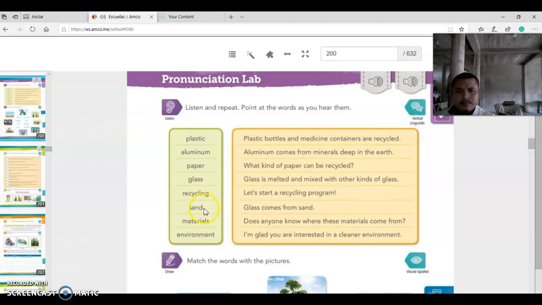Sand. Glass comes from sand. Sand. Materials. Does anyone know where these materials come from? Materials. Environment. I'm glad you are interested in a cleaner environment. Environment.